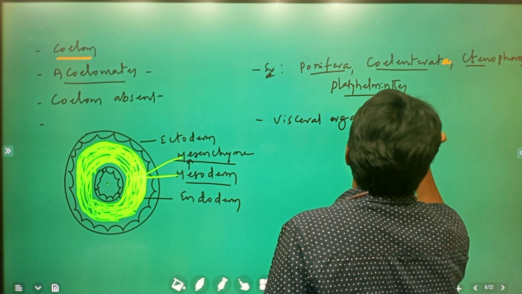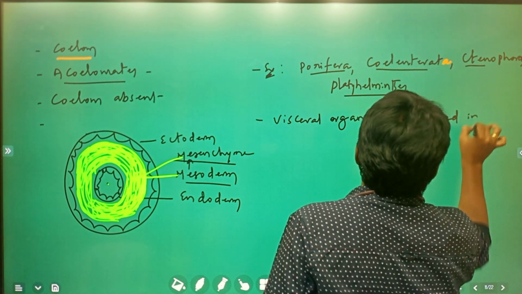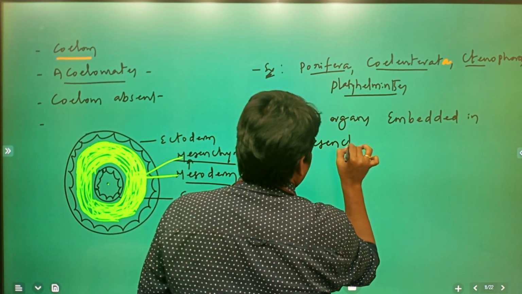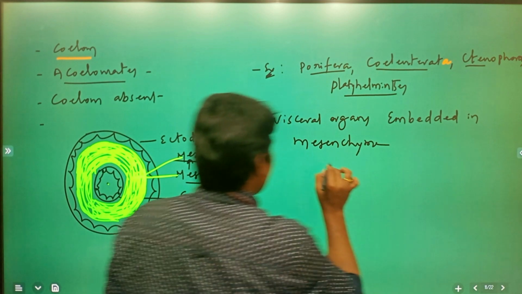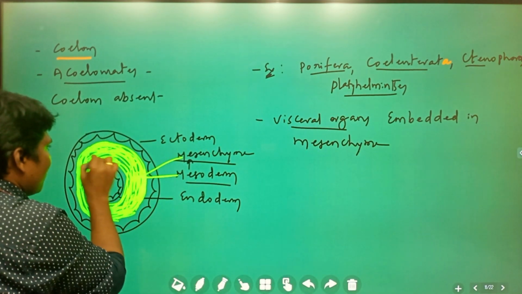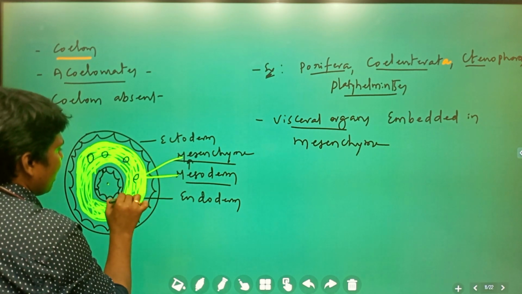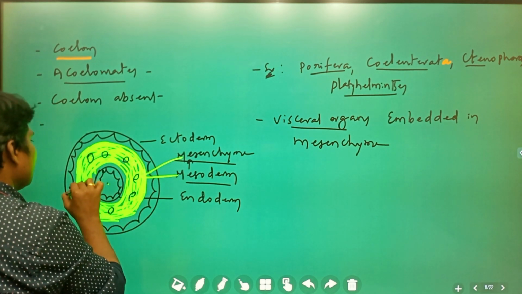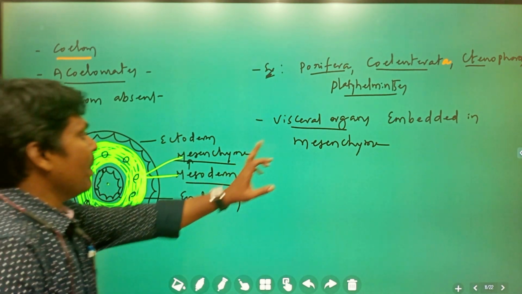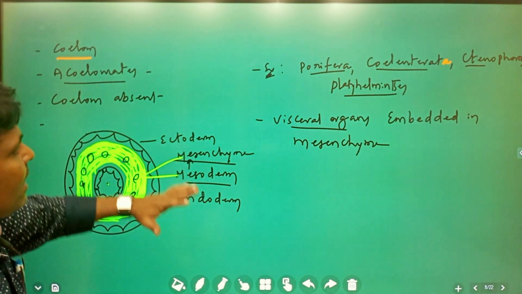are embedded in mesenchyme. In these organisms, the visceral organs are embedded in mesenchyme. Clear?